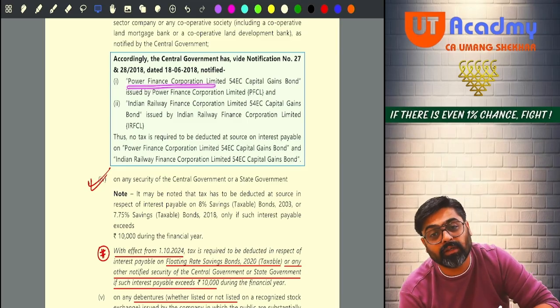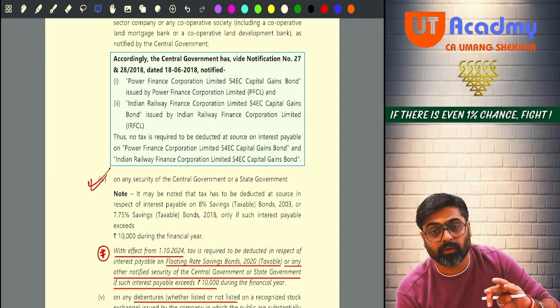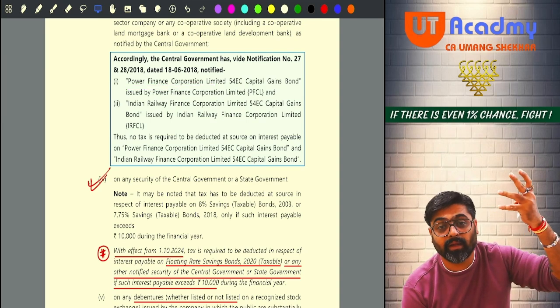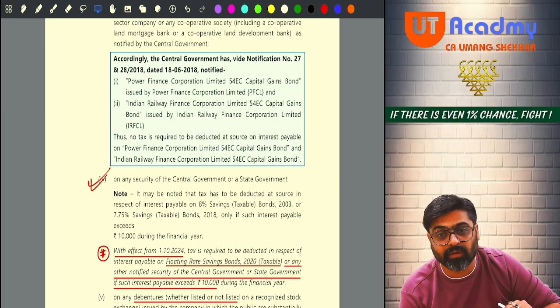Do you remember PFC? Bonds of NHAI, bonds of RECL, bonds of PFC, bonds of IRFC. You invest in those bonds, your long-term capital gain on immovable property gets exempted under 54EC.